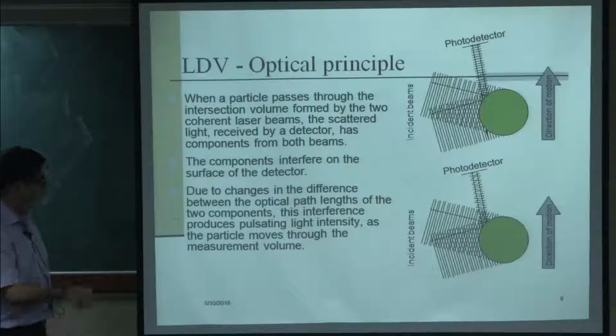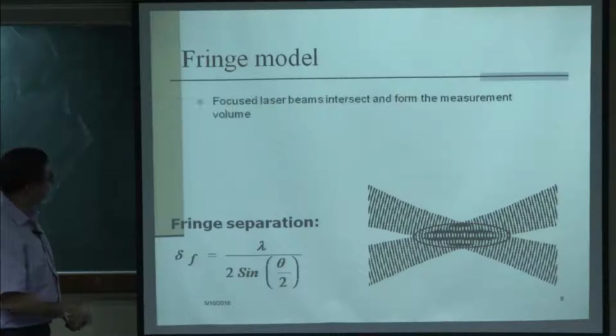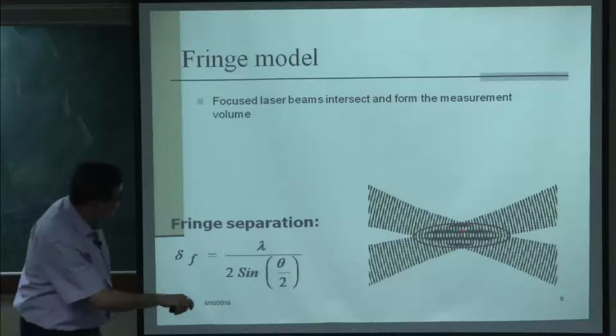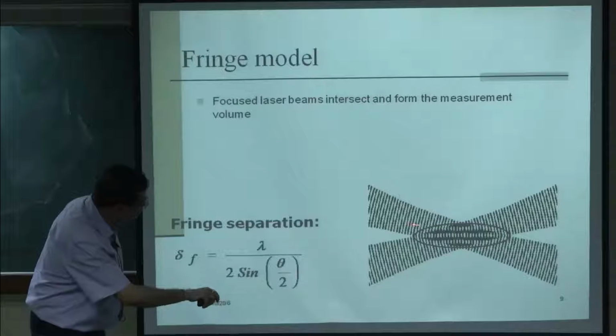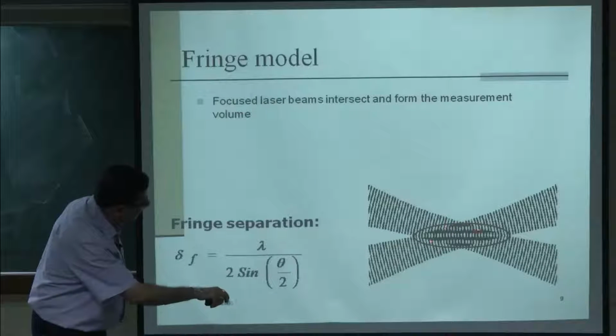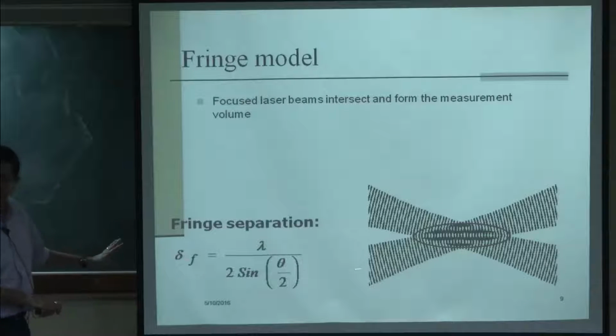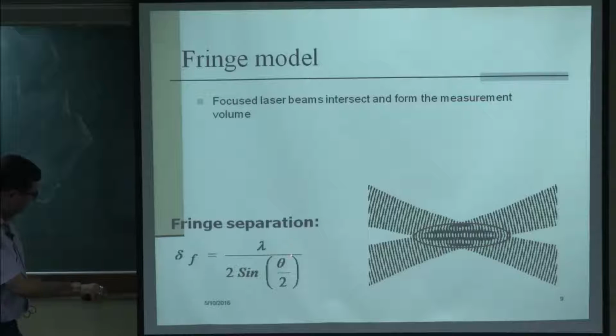Let me tell you how. This is the fringe that is created by the interference of the two laser beams. You can see there is a dark band and a light band, and the separation of this fringe, depending on the optics, has a specific expression. Delta f is the fringe separation.